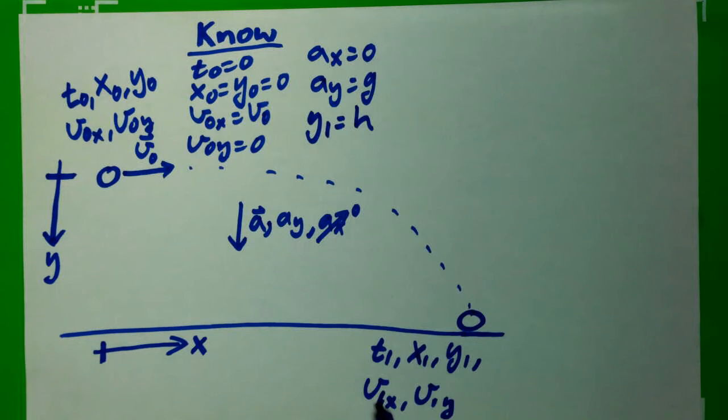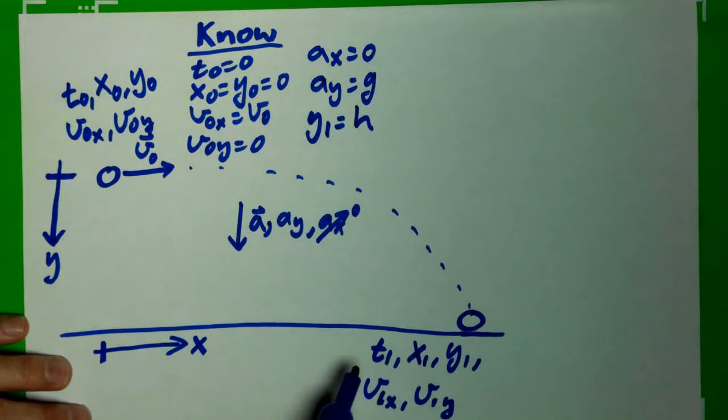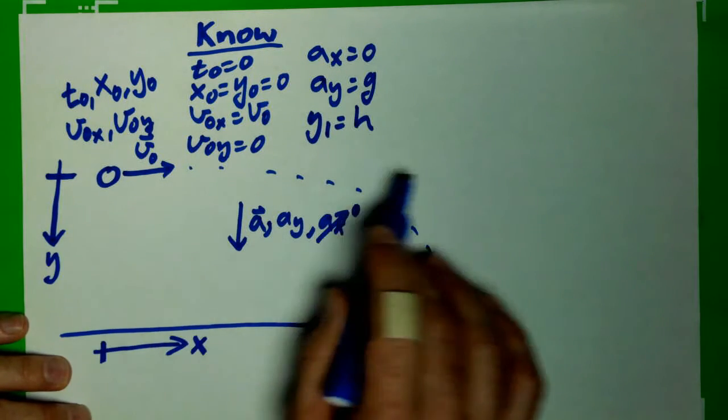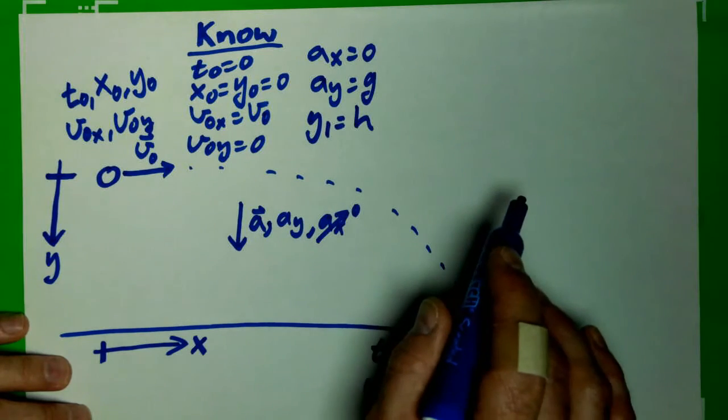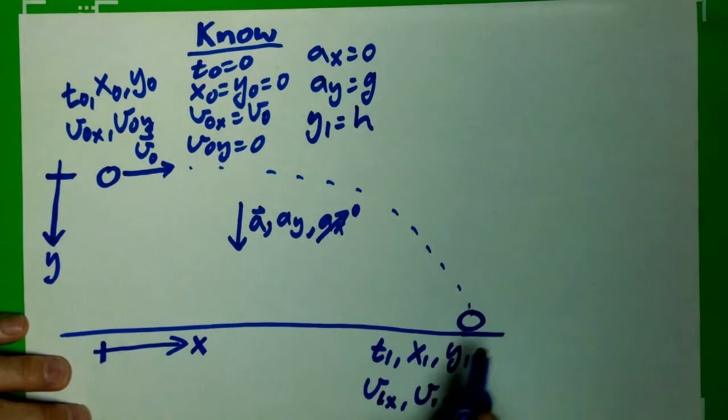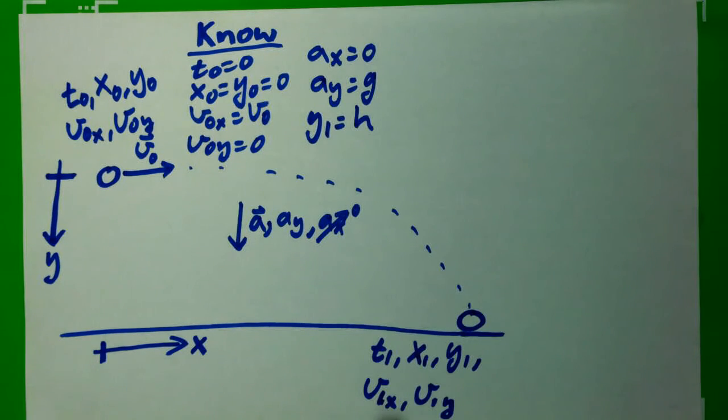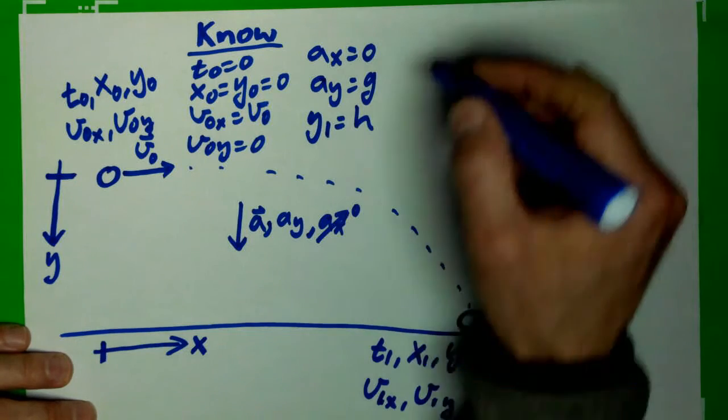Do I know v1x and v1y? Well, I actually do know v1x, but technically that's because I'm in my head doing some kinematic equations. Just to emphasize, if there's nothing accelerating it left or right, that means the speed's unchanging. That means by the time it gets here, its horizontal speed is unchanged. So I technically know that one, but it's not useful to me. And I don't know v1y. Now what am I finding?